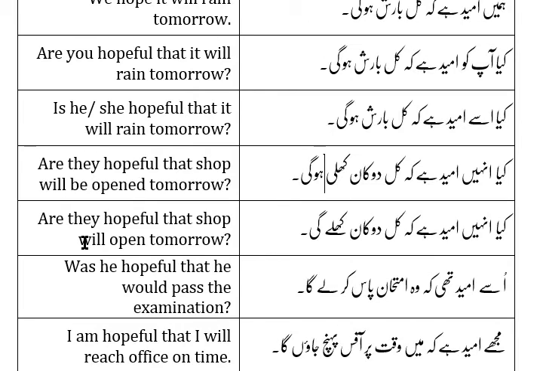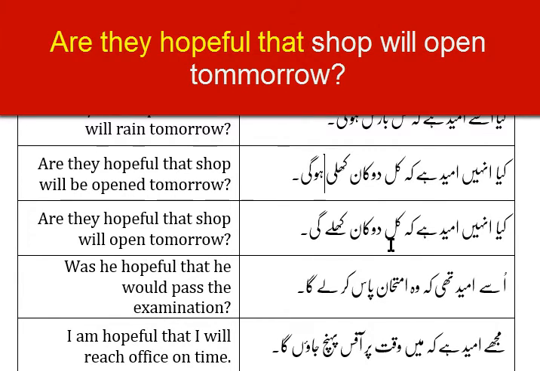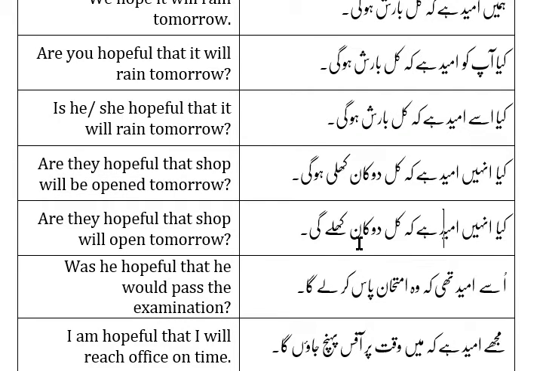And if it is in simple future tense, are they hopeful that the shop will open tomorrow? क्या उन्हें उम्मीद है कि कल दुकान खुलेगी? So we will use खुली होगी if the sentence is in the passive form. And if it is in active form, are they hopeful that the shop will open tomorrow? क्या उन्हें उम्मीद है कि कल दुकान खुलेगी?